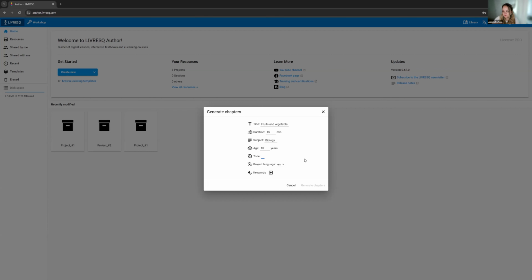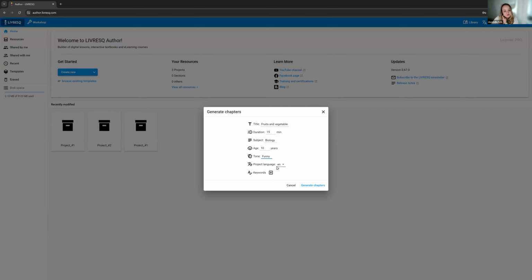The tone is where you tell your platform whether you want your lesson to be, let's say, professional or funny or more friendly, or any other type of adjective you can think of for tone, just to give it a feel of what kind of text it will generate, because it will generate fillers of text that you can then edit, and we'll see in a second. Since this is a lesson for children, I'm not going to go with professional. Let's say that I want the tone to be funny. I want it to come up with jokes.